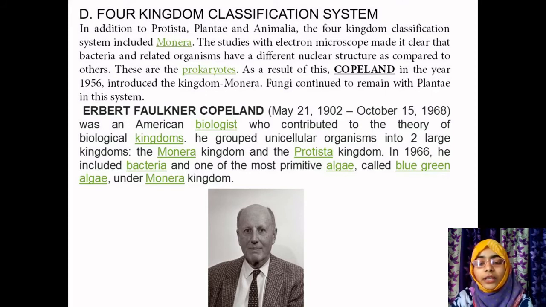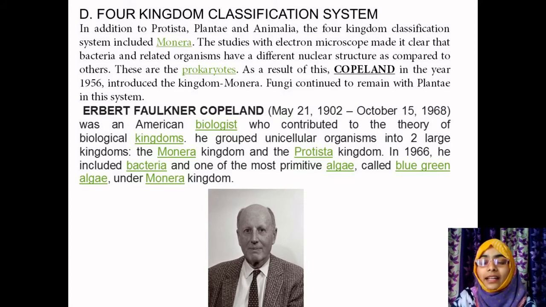Copeland's full name is Herbert Faulkner Copeland, whose date of birth was May 21st, 1902, and date of death was October 15, 1968. He was an American biologist who contributed to the theory of biological kingdoms. He grouped unicellular organisms into two large kingdoms, Monera and Protista. In 1966, he included bacteria and one of the most primitive algae, called blue-green algae, under kingdom Monera. They are photosynthetic bacteria, grouped under Monera because they are primitive organisms, or primitive bacteria.